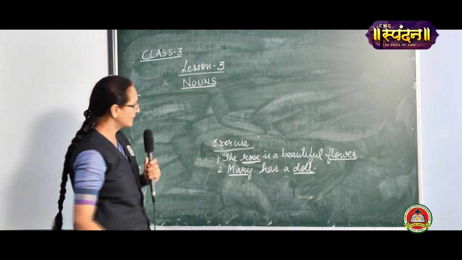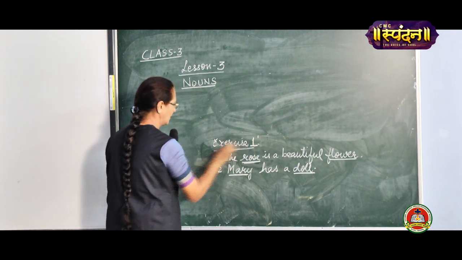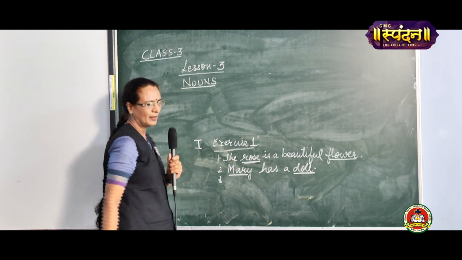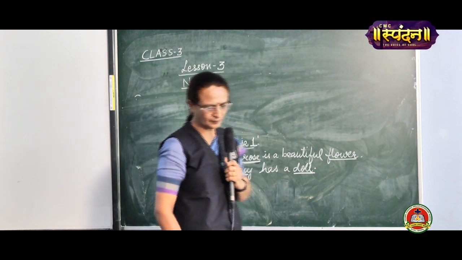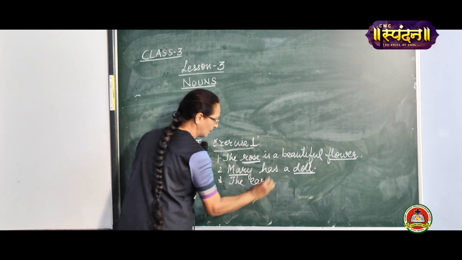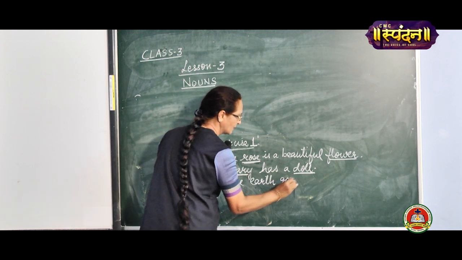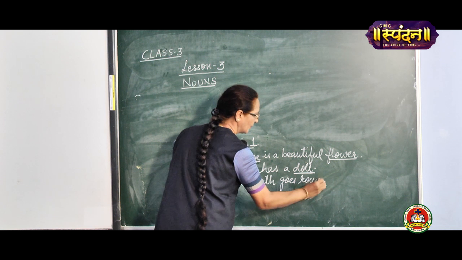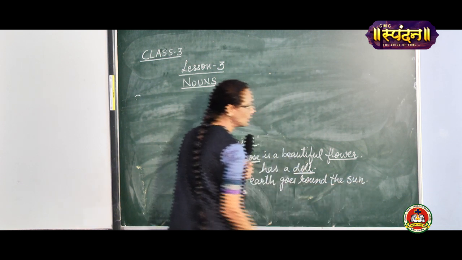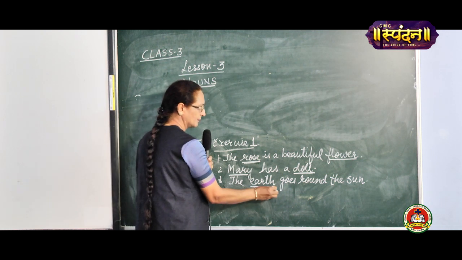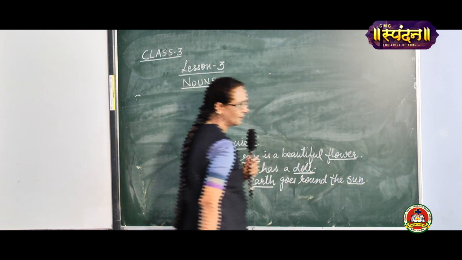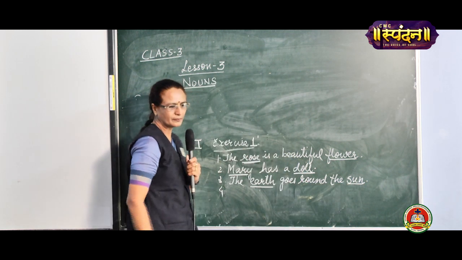Now, exercise 1. The rose is a beautiful flower. Mary has a doll. The earth goes round the sun. Whom are we talking about, children? Earth. Okay? And earth goes round the sun. Is that clear?